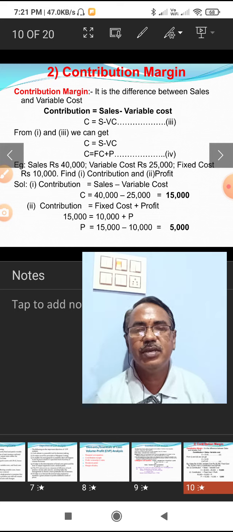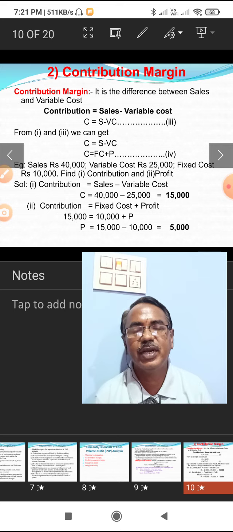Then contribution, alternatively you can calculate, that is fixed cost plus profit. In this formula we substitute the values. We know the contribution 15,000 and fixed cost 10,000. We don't know the profit. This profit is the missing item.